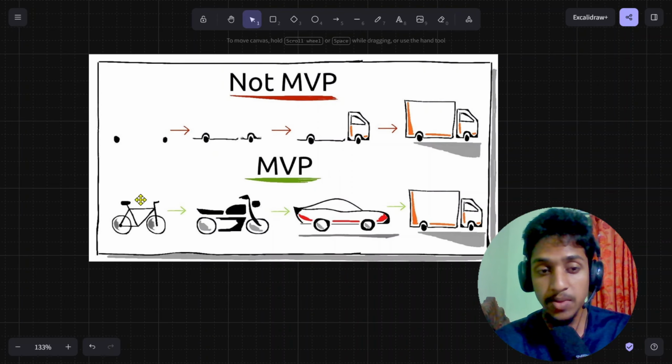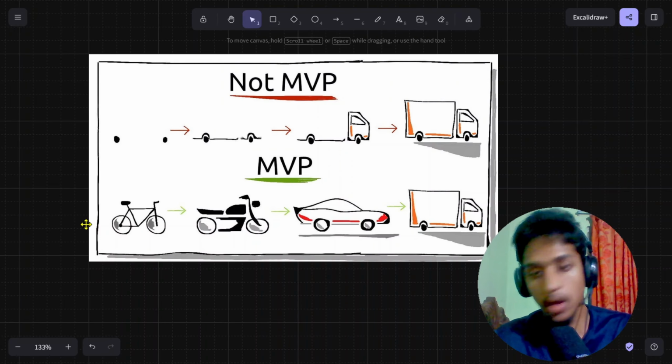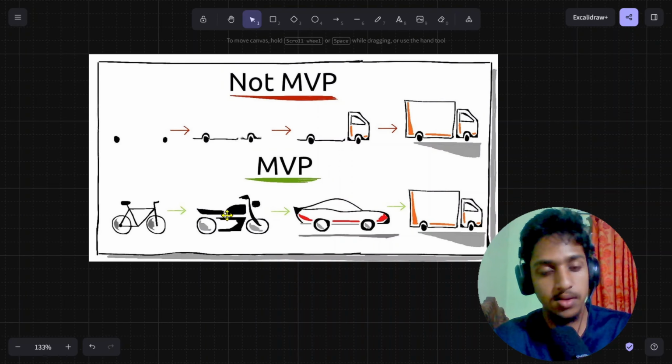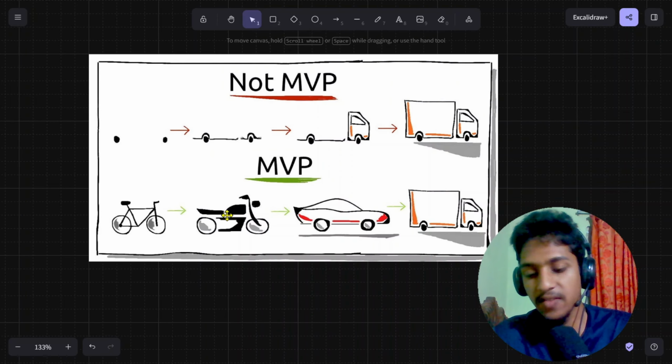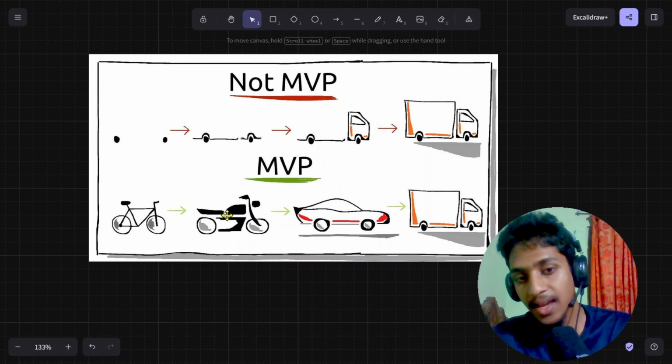After creating the minimal viable product, you can give it to your users, test with the users if they like it or not. So then you can add some more features with it and again test it and see if the users are liking it or not.